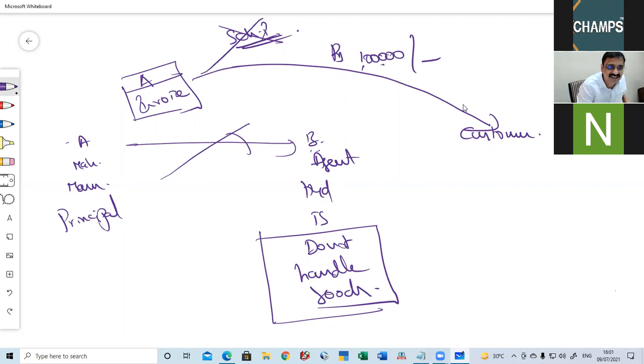However, a transaction has taken place between A and the customer. A directly sent the goods to the customer, and the billing is done in the name of A. Now the credit period is 1 month. But this fellow did not pay within 1 month.